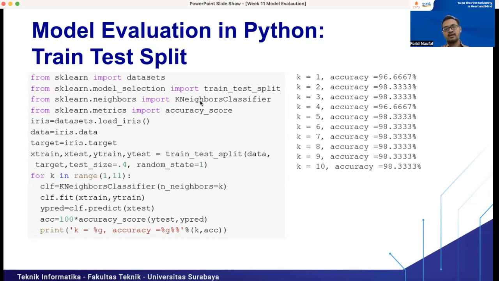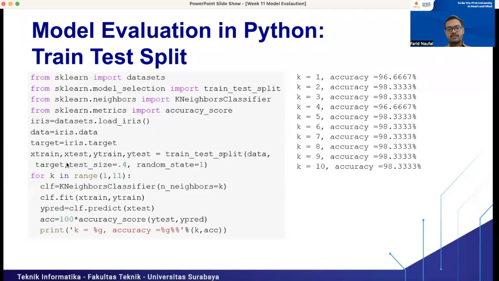We use KNN in this example for model evaluation. Then we load the data from the iris data set. The data contains the features, and the target contains the labels from the iris data set.